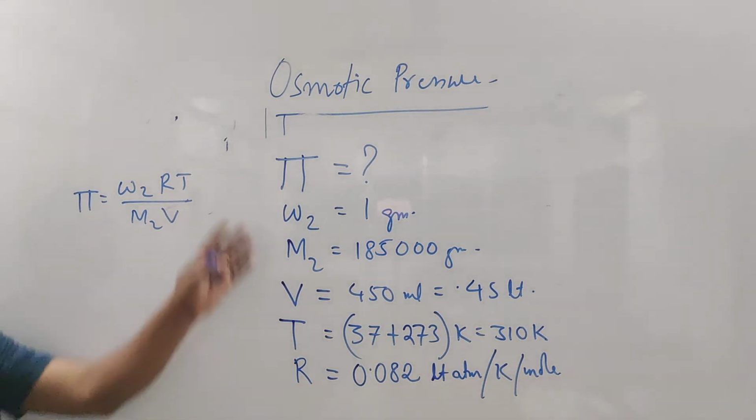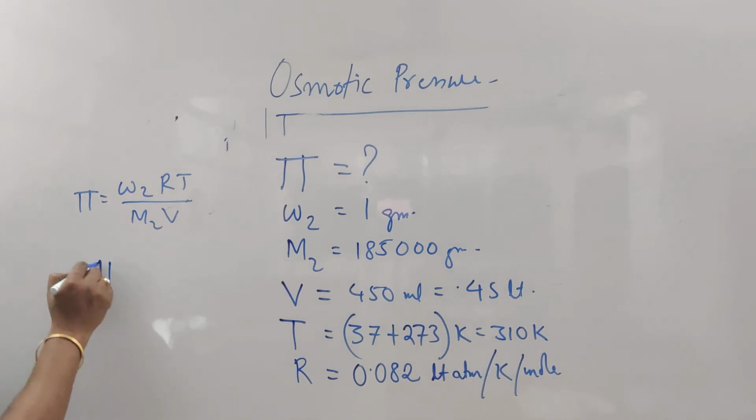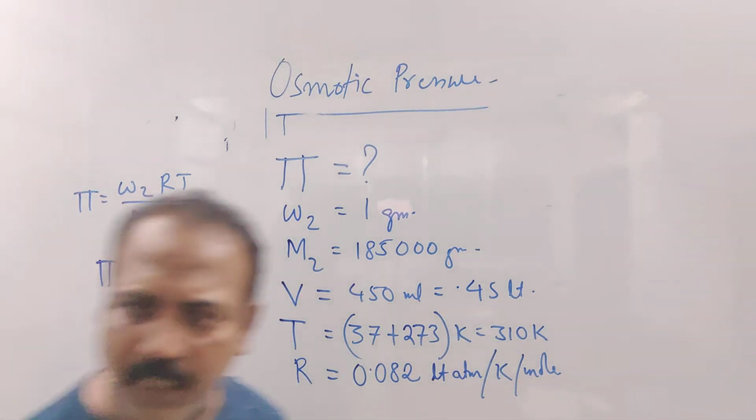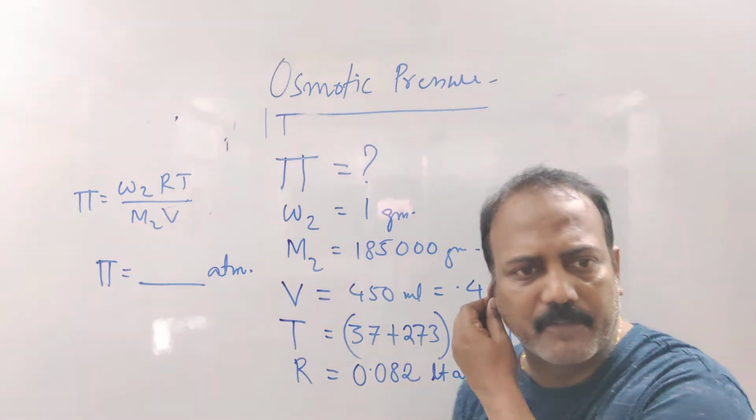Fine. If we put all these values, can I get the value of pi? You tell me, can I get the value of pi? Yes or not? We can get the value of pi, but whatever value we are going to get, we are going to get in atmosphere, because the value of R we are taking in liter atmosphere per Kelvin per mole.